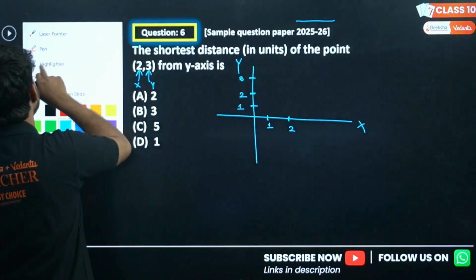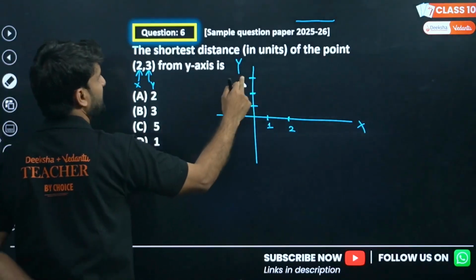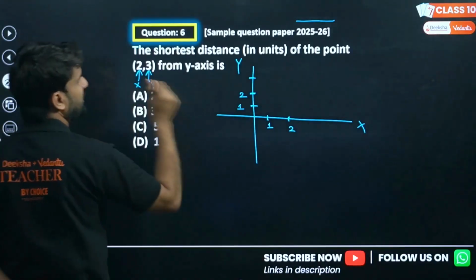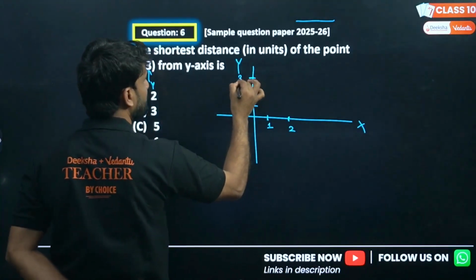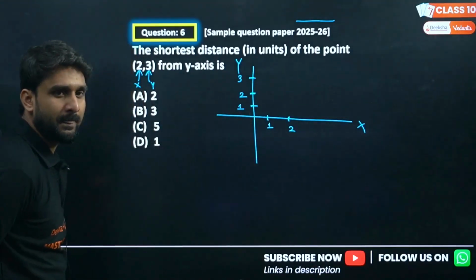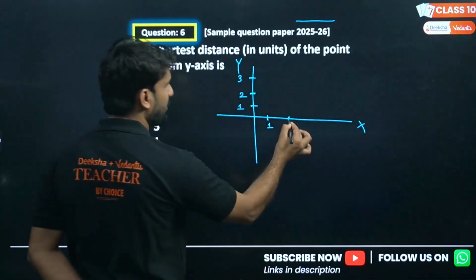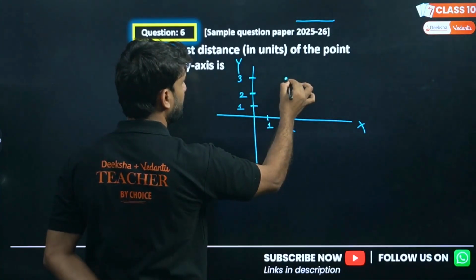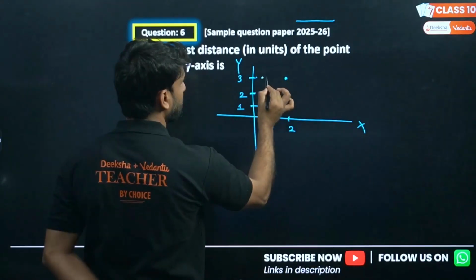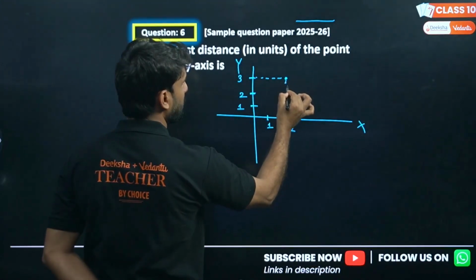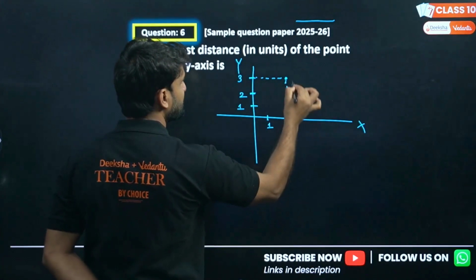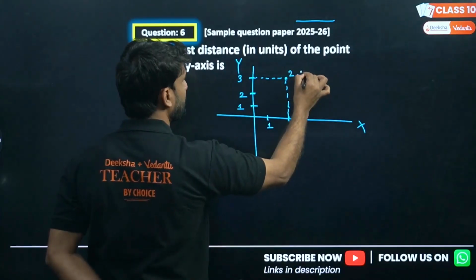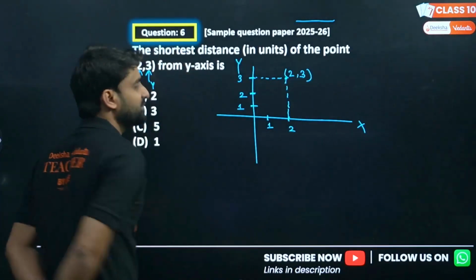And the coordinate that is given in the question is (2, 3). So where will be (2, 3)? (2, 3) means the x coordinate should be 2 and the y coordinate should be 3. So the point will be here. This is (2, 3). I hope you have understood this situation.